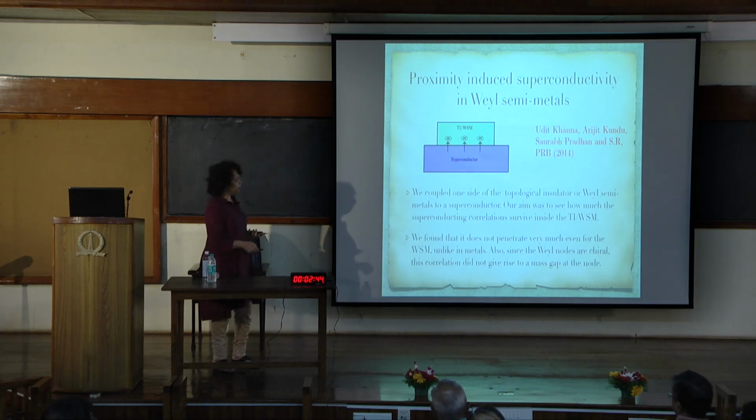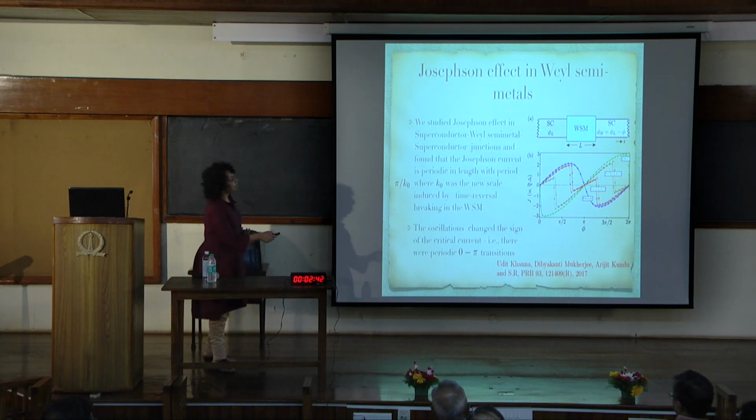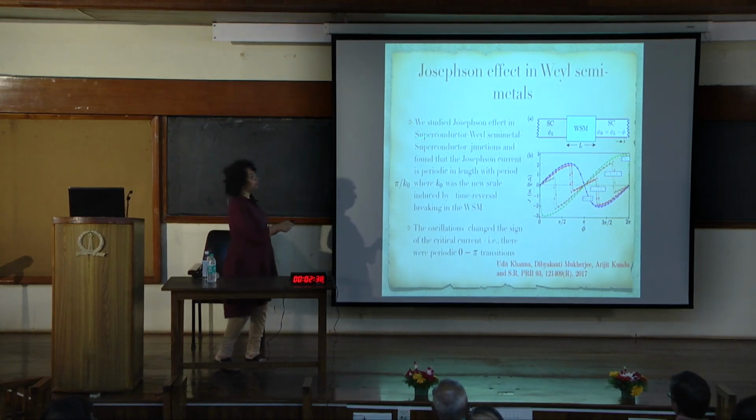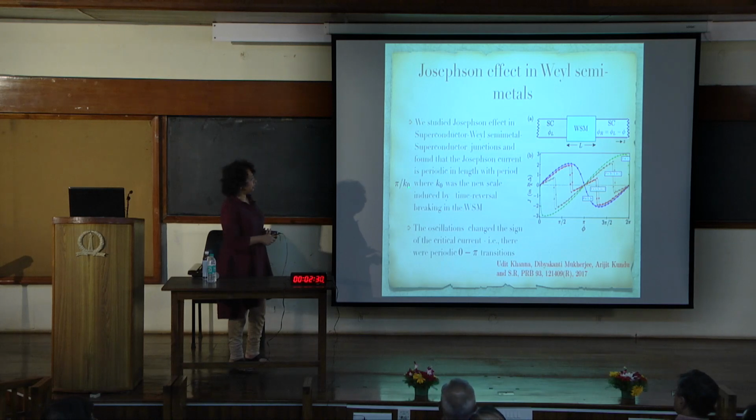And we also looked at what happens when you have a superconductor on both sides of a Weyl semimetal, and looked at the Josephson current in this. What we found is that due to a new scale in the Weyl semimetal, the Josephson current had some periodicities as a function of this new scale in the parameter, which is induced actually by time reversal breaking in this Weyl semimetal. The oscillations also changed the sign of the critical current. That is, we got 0-pi transitions.